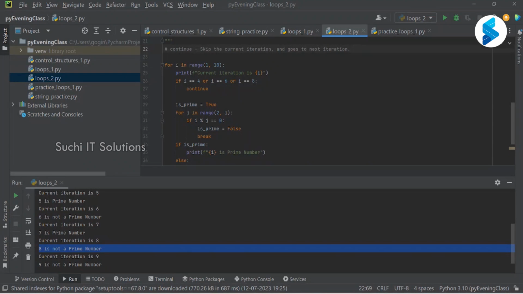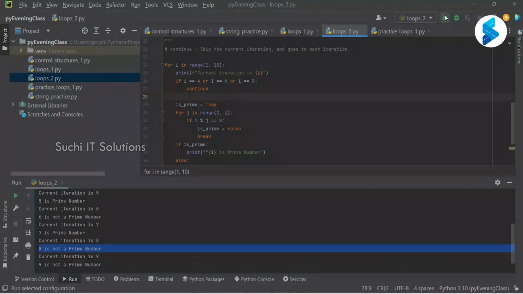Let us try to execute it. If I equals 4 or I equals 6 or I equals 8, on these numbers we don't want to proceed further with the loop, but rather skip this and go to the next iteration. Break is basically to terminate the loop, but continue is to skip the current iteration and go to the next iteration. Now let us execute and see the output.